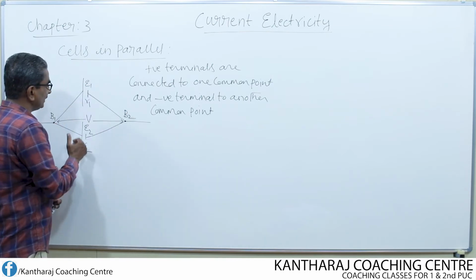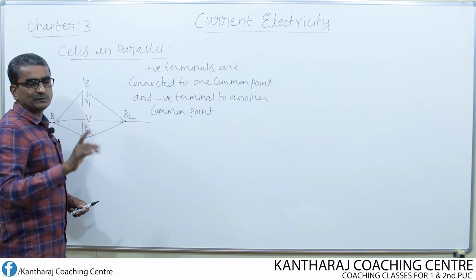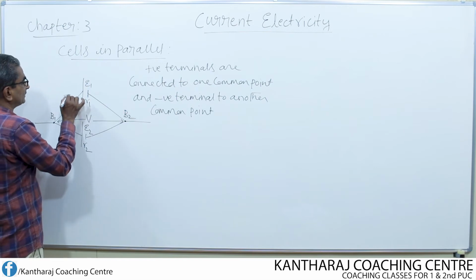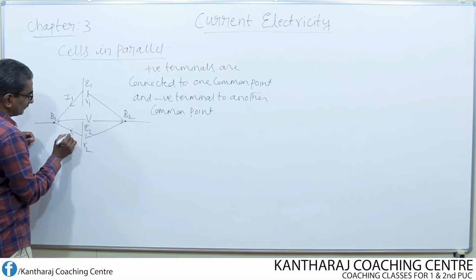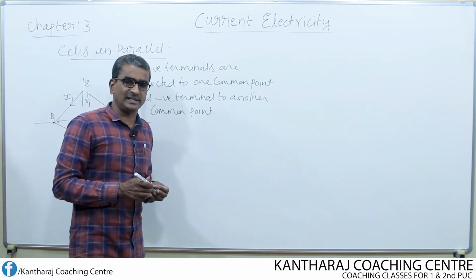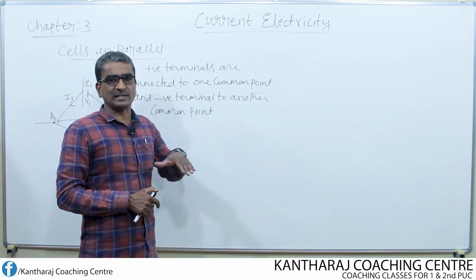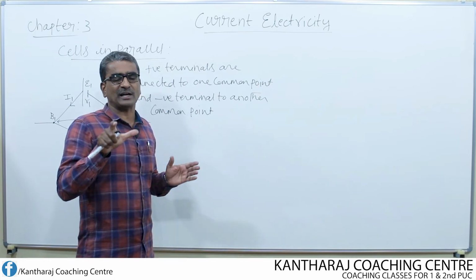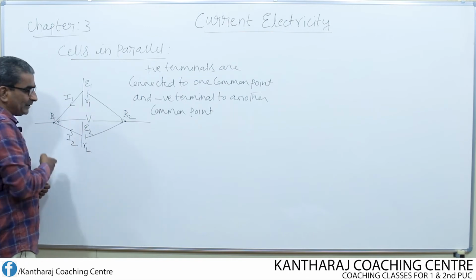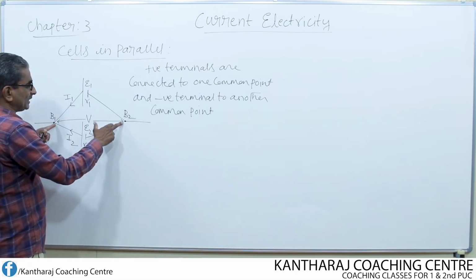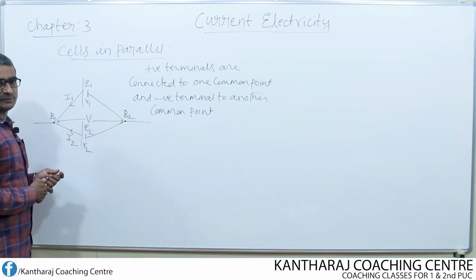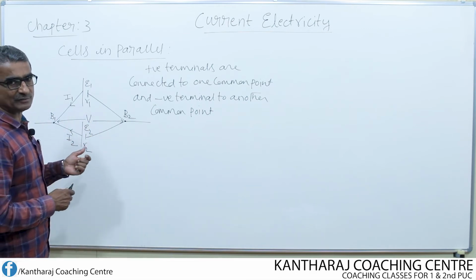This shows that the potential difference across each cell remains the same, but the current coming out of the first cell is I1, and the current coming out of the second cell is I2. In case of series, the current coming out of each cell is the same, whereas the potential difference across each cell is different. Whereas in parallel, the current coming out of each cell is different, whereas the potential difference across each cell is the same. You remember this difference between series and parallel combination of the cells.